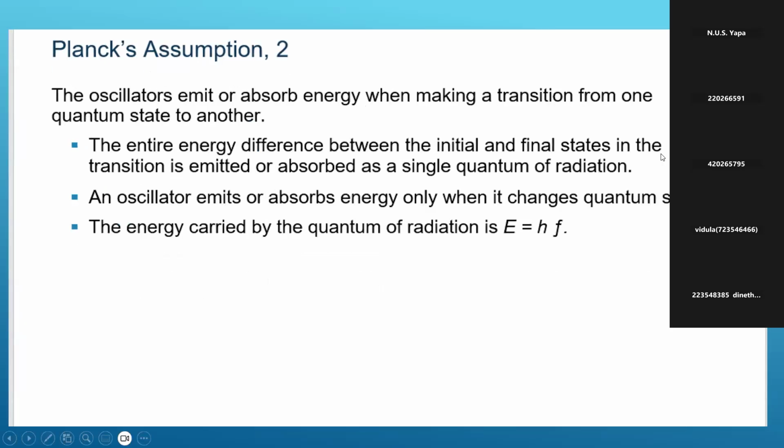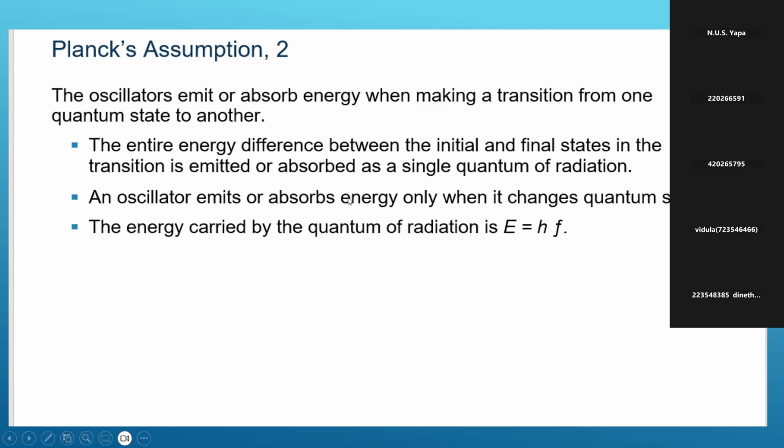This is the other assumption. The oscillator emits or absorbs energy when making a transition from one quantum state to another. If it is in a higher energy level, it can emit some energy and come down to the ground state, a transition to another quantum state. If it is in the ground state, it can absorb energy and go to a higher quantum state.